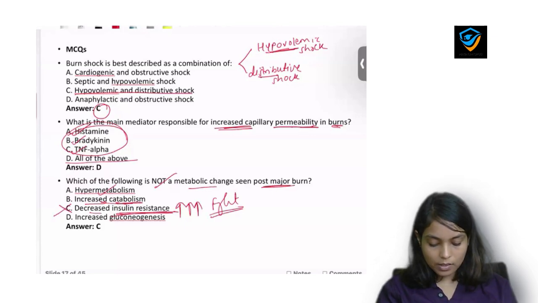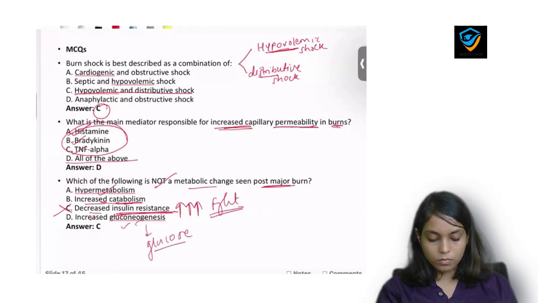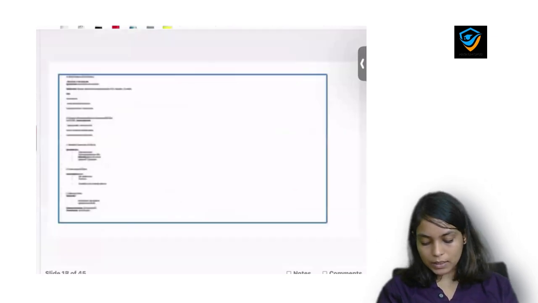And the last option is increased gluconeogenesis. Yes, gluconeogenesis will be there. Why? Because body now needs more glucose, so liver will make more glucose and there will be increased gluconeogenesis.